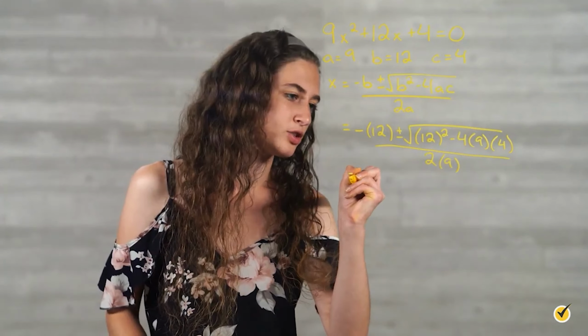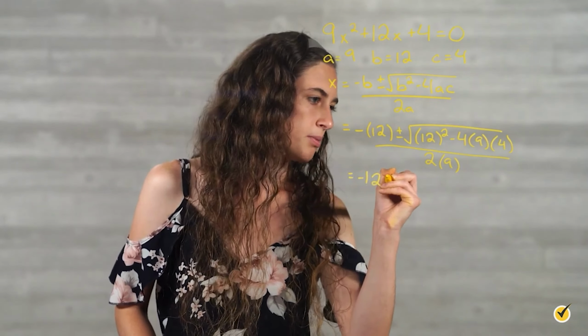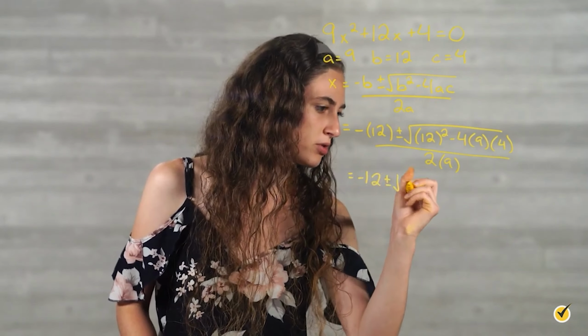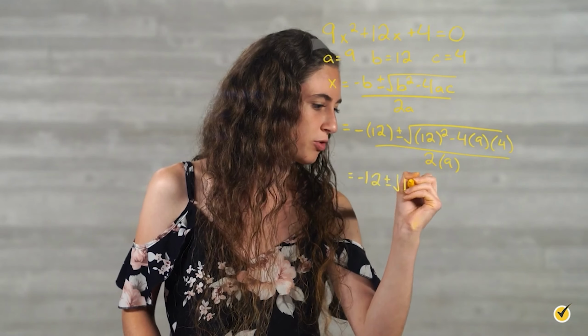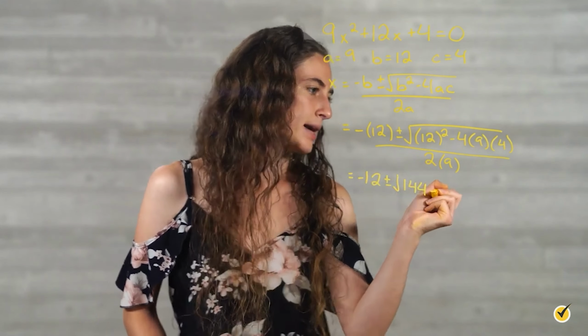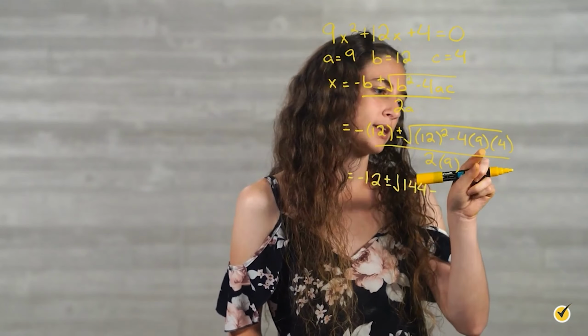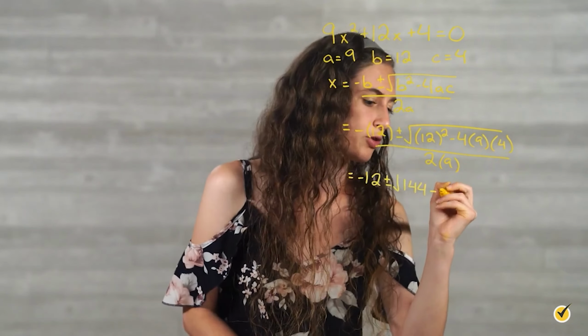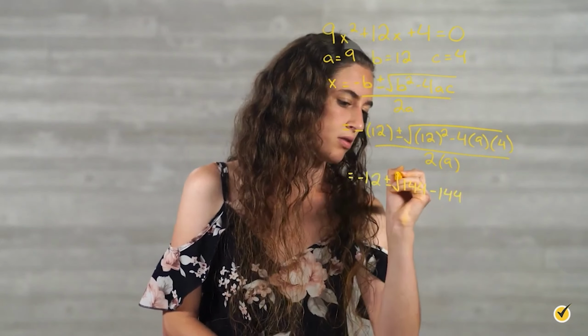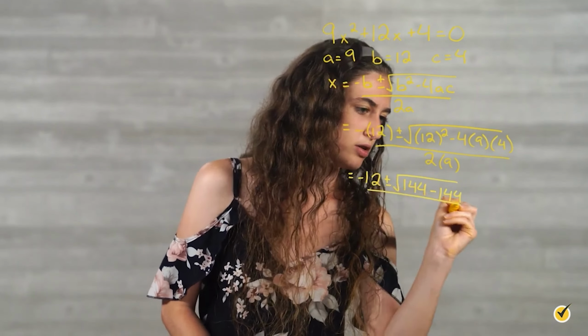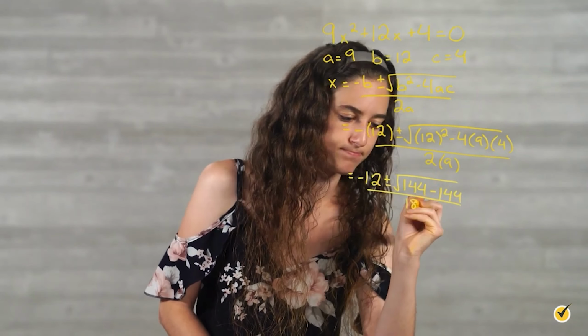So this simplifies to negative 12 plus or minus the square root of 12 squared is 144, minus 4 times 9 is 36 times 4 is 144, all over 2 times 9 is 18.